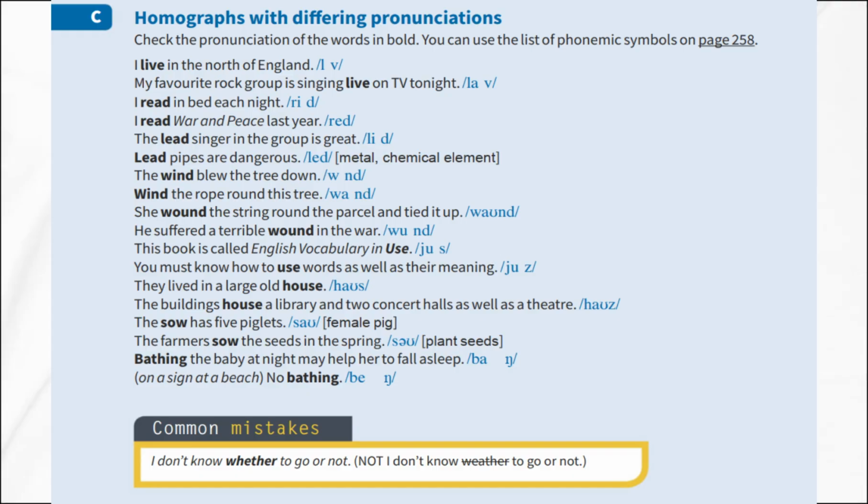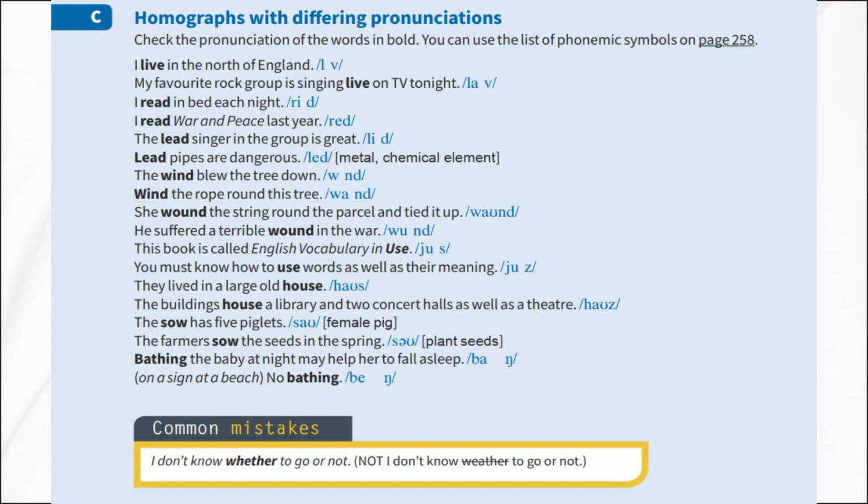Also, the word sow has 2 pronunciations. One meaning is a female pig, as in the sow has 5 piglets, and it sounds like sow. The other meaning is to plant seeds, as in the farmers sow the seeds in the spring, and it sounds like sow. Finally, let's look at bathing. It can be pronounced differently based on context. For example, bathing the baby at night may help her to fall asleep, has one pronunciation. But on a sign at a beach, no bathing has a different pronunciation. So, even the same spelling can have different pronunciations depending on the situation.